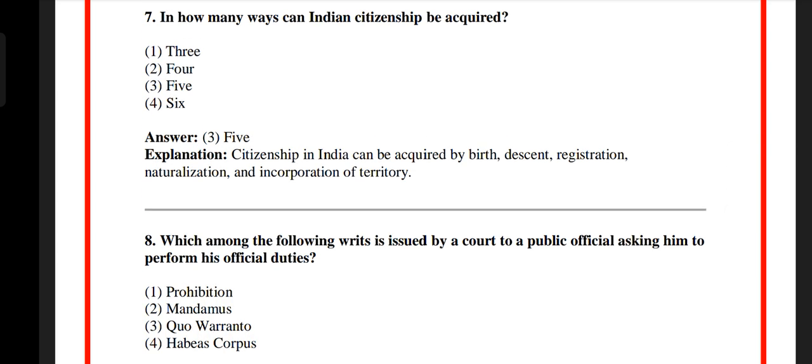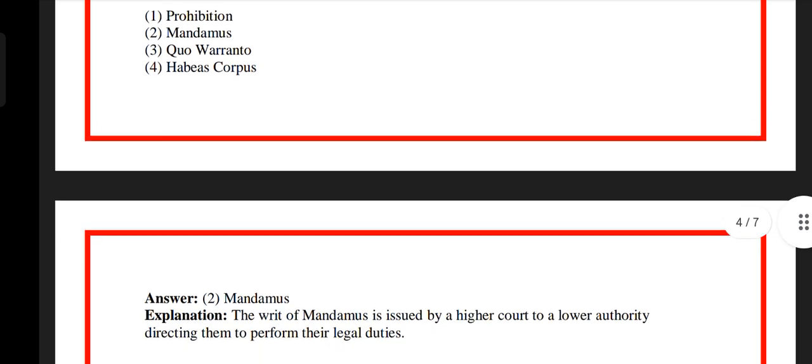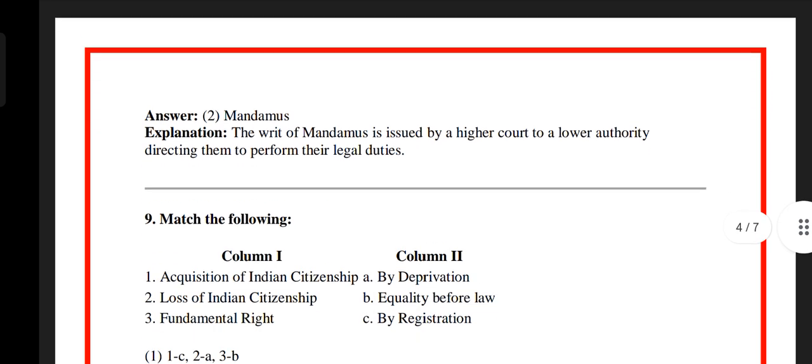Question number 8. Which among the following writs is issued by a court or to a public official asking him to perform his official duties? Option 1 prohibition, option 2 mandamus, option 3 quo warranto, option 4 habeas corpus. The answer is option 2 mandamus. The writ of mandamus is issued by a higher court to a lower authority directing them to perform their legal duties.